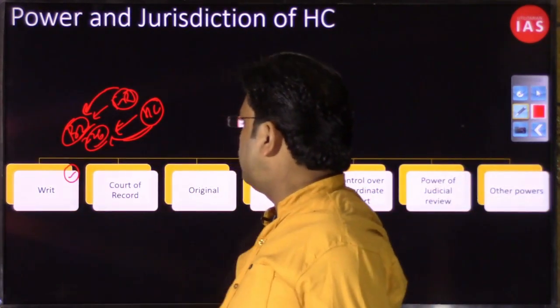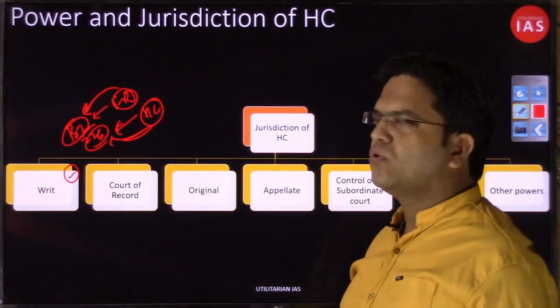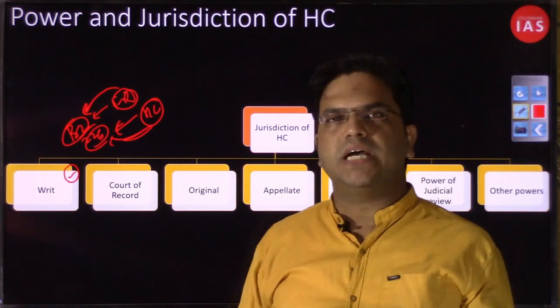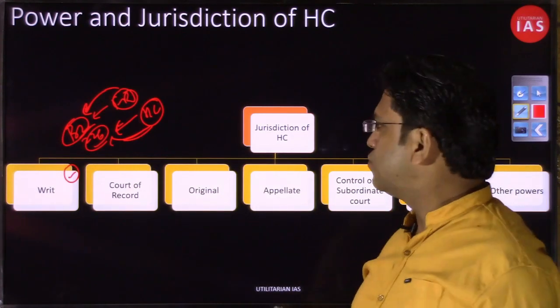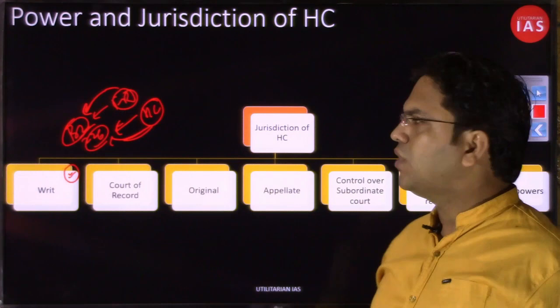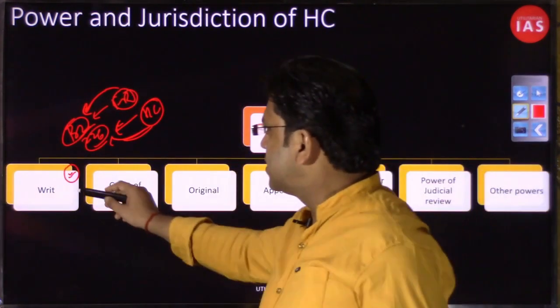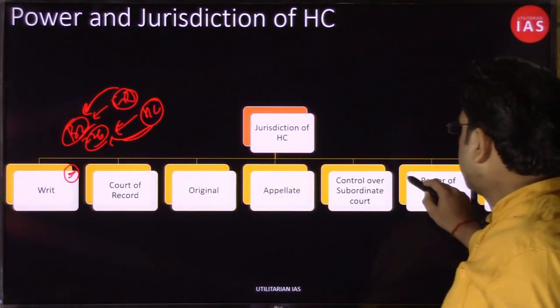So whatever powers or common parts of the High Court and Supreme Court that we already have discussed in the Supreme Court's section, we'll not discuss those again, we'll just give a marginal touch to those topics. As far as the writ jurisdiction of the Supreme Court and High Court is concerned, we already have discussed and compared them, so writ jurisdiction will get a marginal touch. Another power is the power of judicial review.